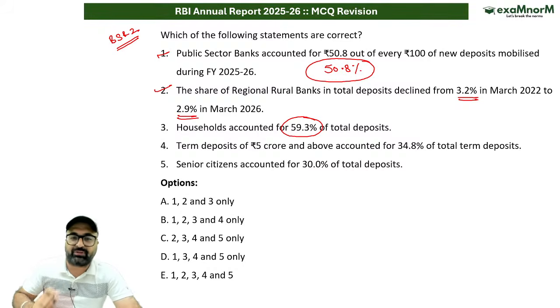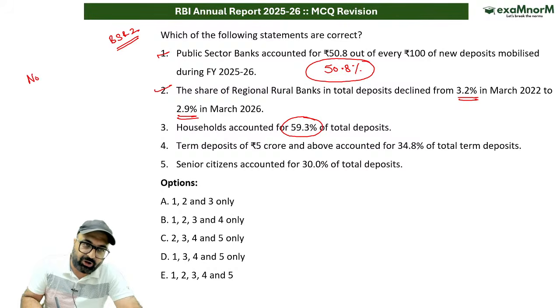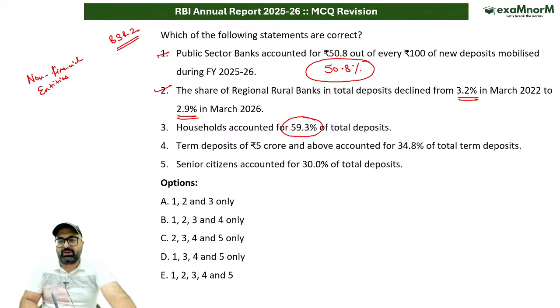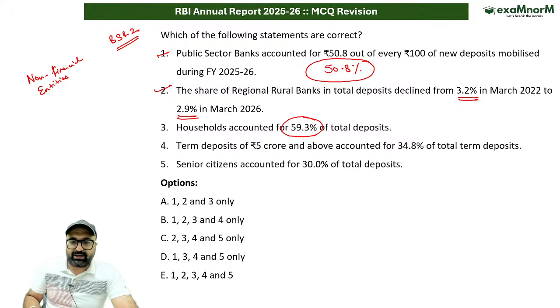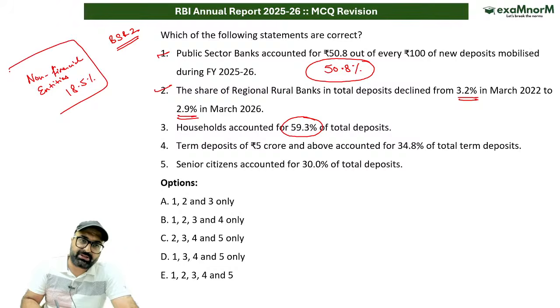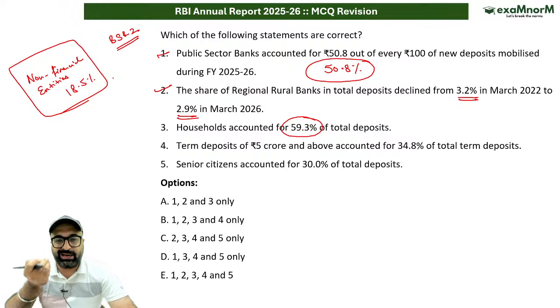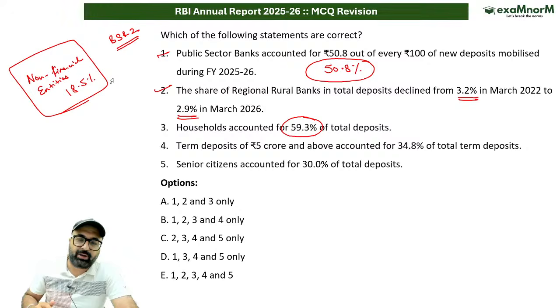The share of non-financial entities, this is very important, also increased, and it has increased to 18.5%. You need to remember this कि भैया जो non-financial entities हैं other than financial institutes, उनका जो deposit है it has increased to 18.5%. अब अगर मैं बात करूं term deposit की, तो term deposit account for, if the term